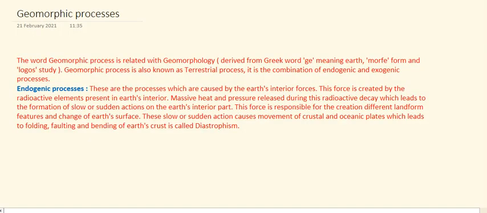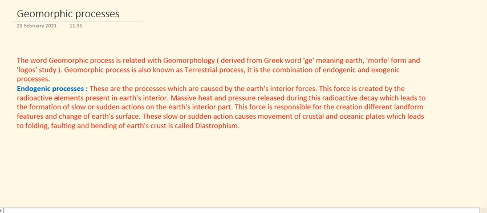First of all, we have to know about the geomorphic processes. So what is a geomorphic process? The word geomorphic process is related with geomorphology, derived from the Greek words ge meaning earth, morphe meaning form, and logos meaning study. The geomorphic process is also known as terrestrial process. It is the combination of endogenic and exogenic processes on the earth and in the interior of the earth.